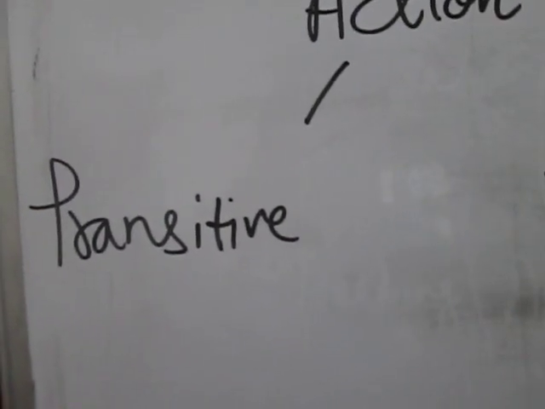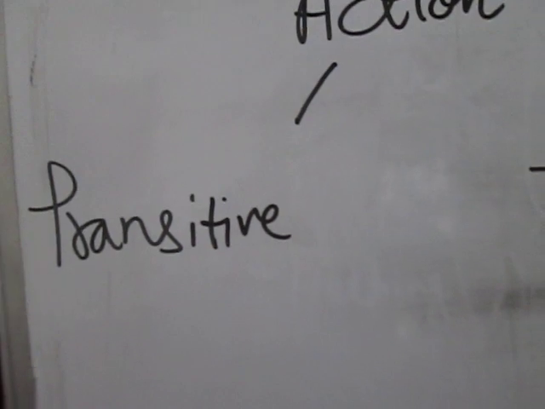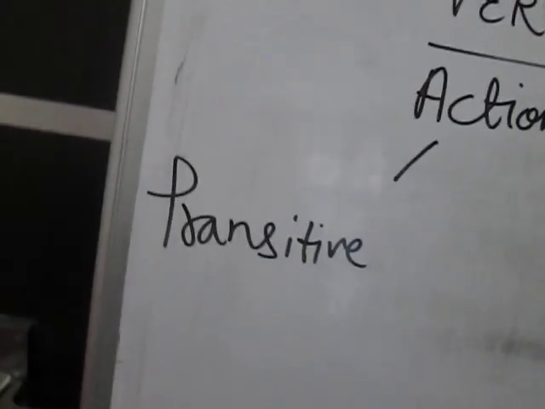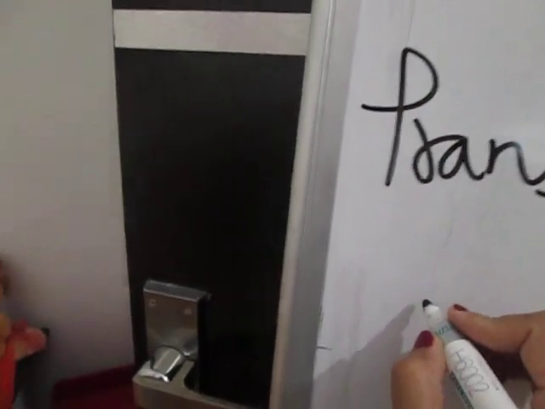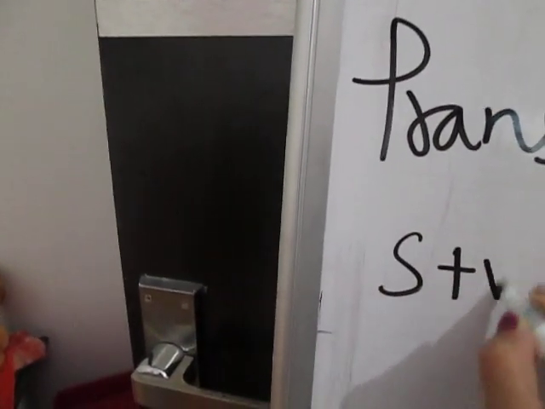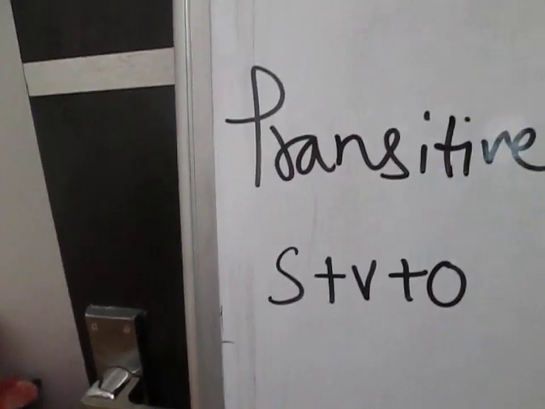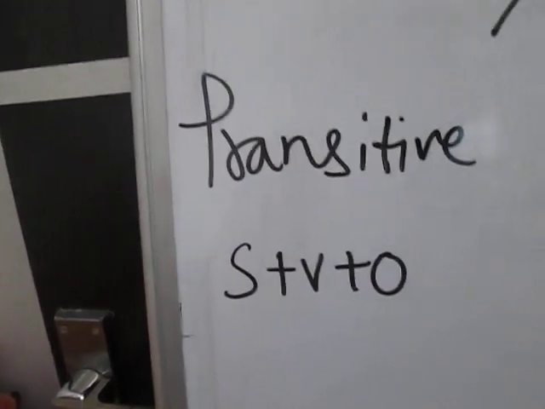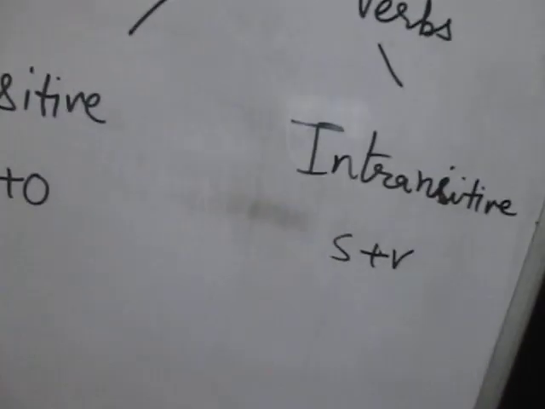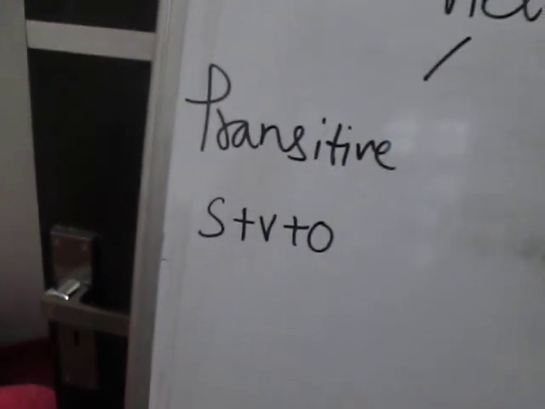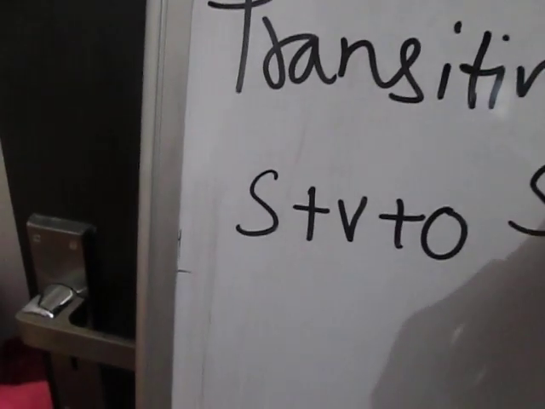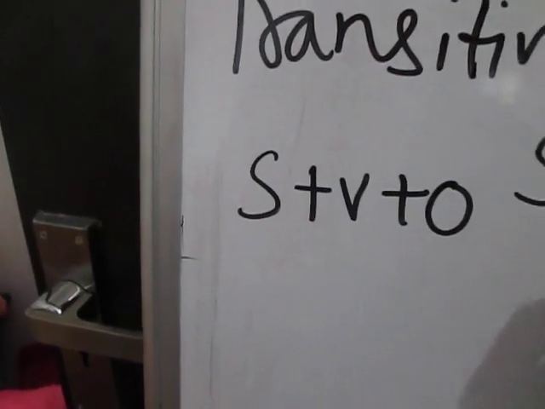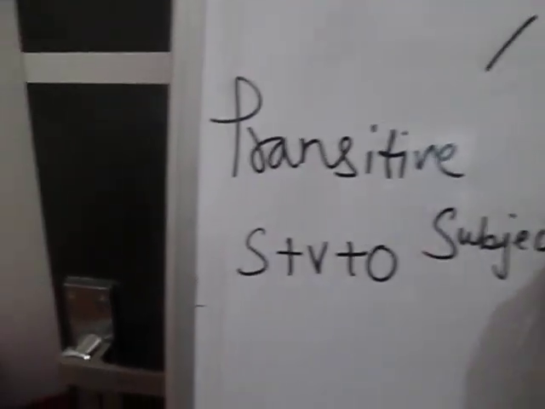intransitive, right? Action verbs are of two types: transitive or intransitive verb. Now when we talk about transitive, it is subject plus object plus verb. Intransitive is only subject plus verb. Now you must be thinking, what is subject plus verb and what is subject plus verb plus object?